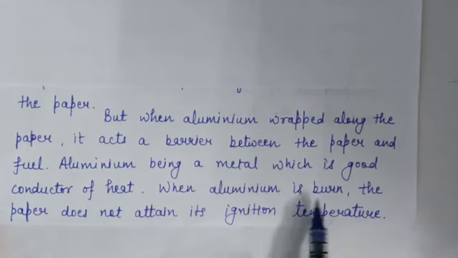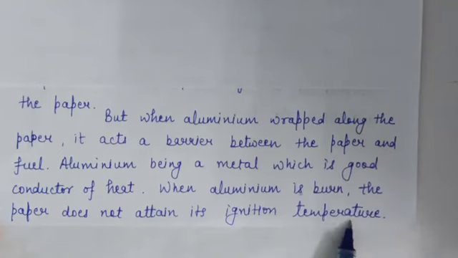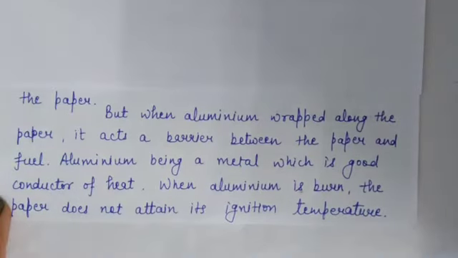When aluminium is burned, the paper does not attain its ignition temperature. So, if it does not attain its ignition temperature, it takes more time to burn the paper. So it will not catch fire easily.